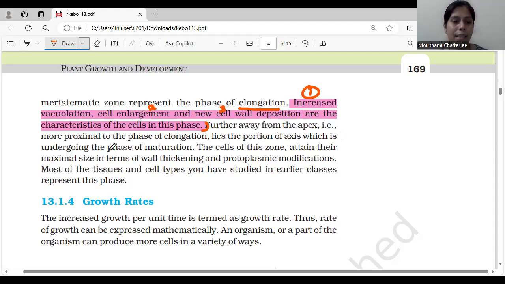Further away from the apex, more proximal to the phase of elongation, lies the portion of the axis undergoing the phase of maturation. After elongation, there is another phase which marks the end of growth, which is maturation. The cells of this zone attain their maximum size, with wall thickening and protoplasmic modifications. Most of the tissues and cell types have been studied in earlier classes. So maturation leads to maximizing the size of the cells and thickening of the walls.